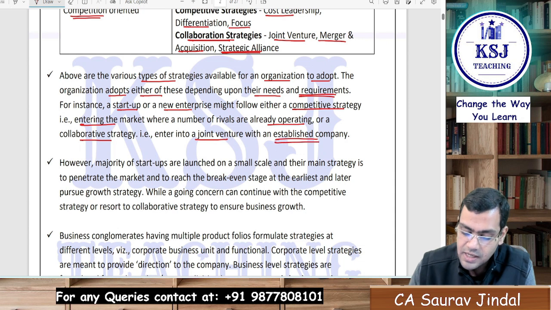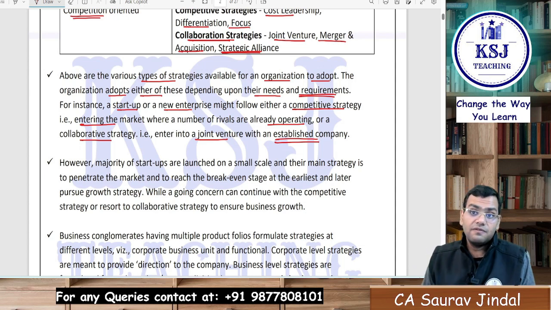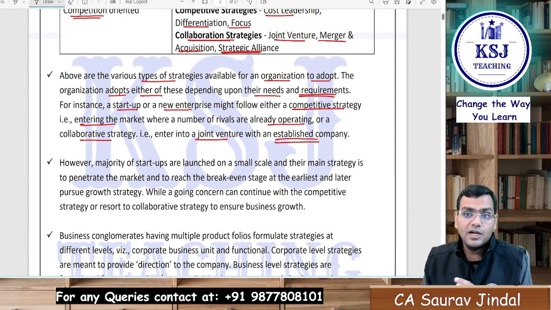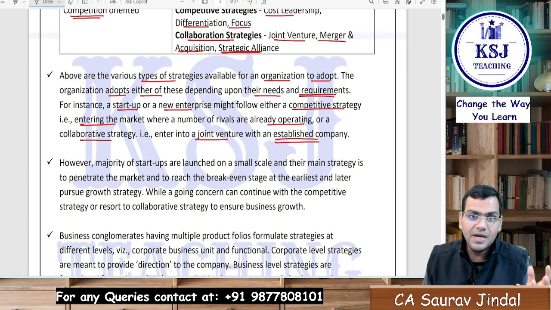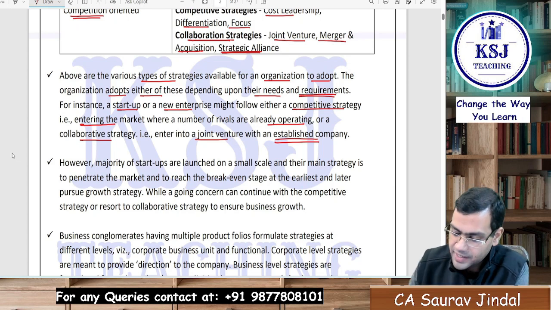So if it is a startup, if it is a new enterprise, if they have the resources to fight, either they will go for the competitive strategy, they will fight with the rivals and try to enter the market. Or if after the analysis, if they feel that they do not have the resources to compete with the bigger players already established in that particular industry, they will go for the collaborative strategy. They will do a collab with them, right?